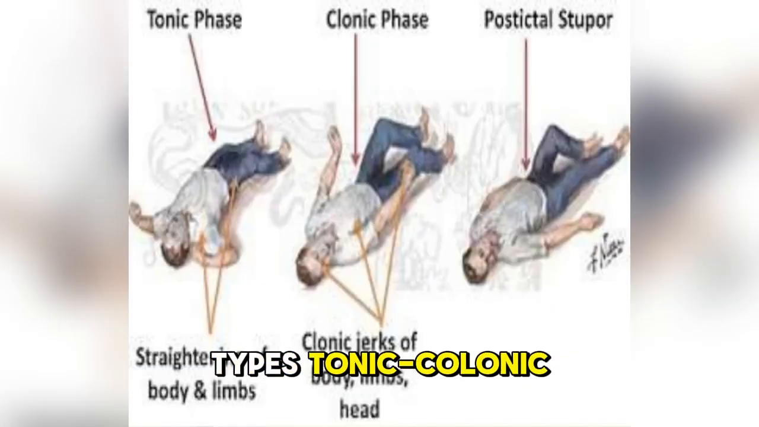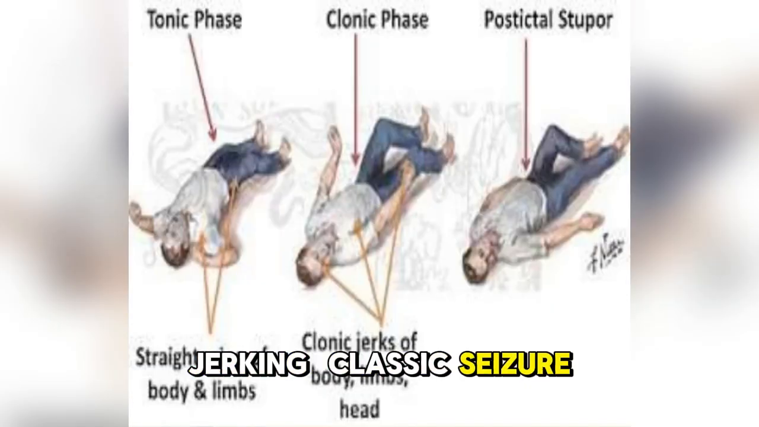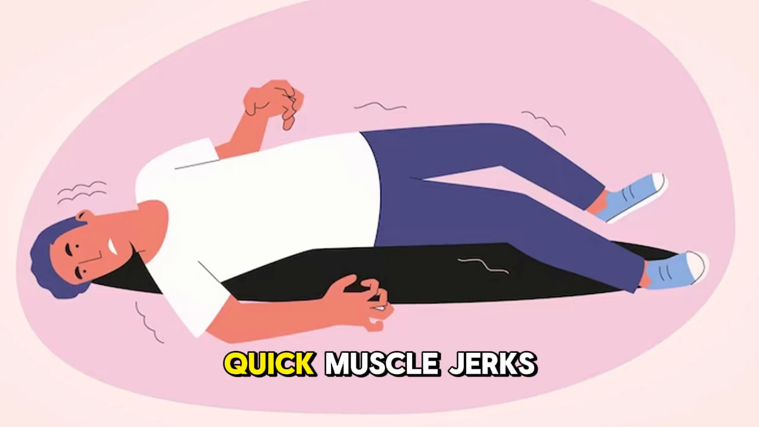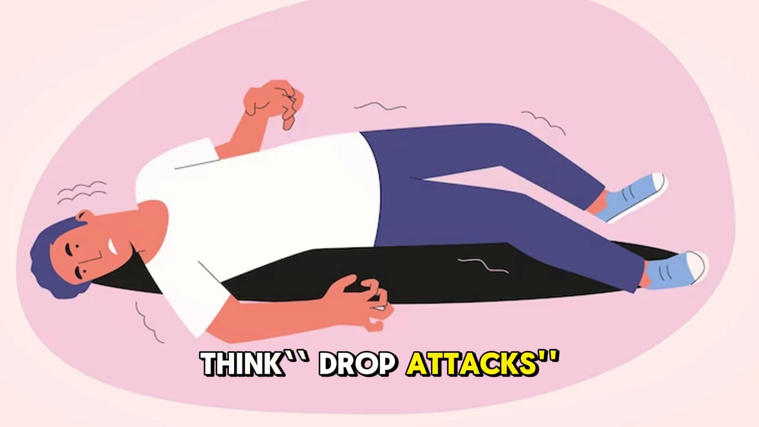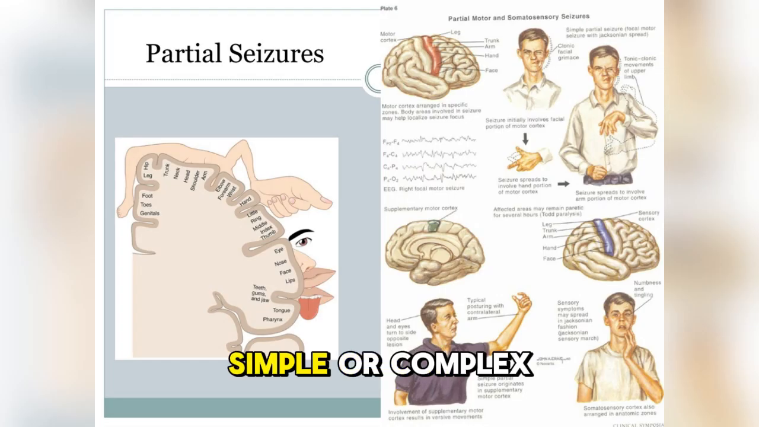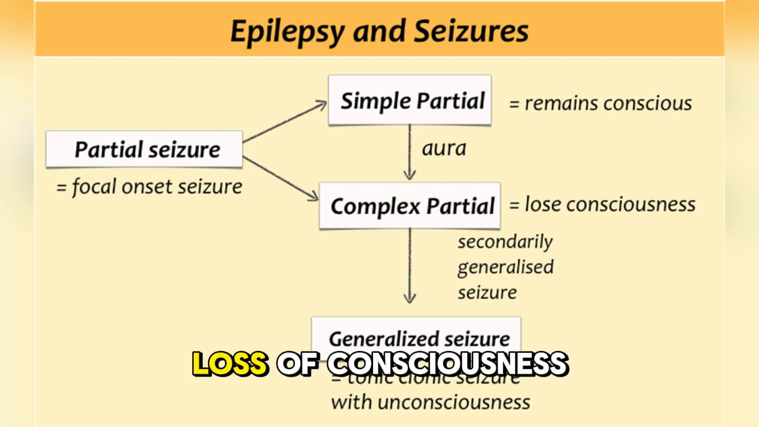Types: tonic-clonic, muscle stiffening and jerking; absence, brief staring spells. Often in kids: myoclonic, quick muscle jerks; atonic, sudden loss of muscle tone, think drop attacks. Partial seizures can be simple or complex. Simple partial, no loss of